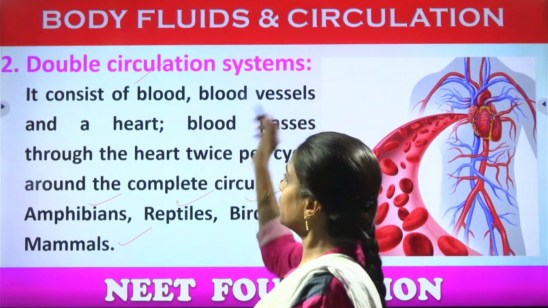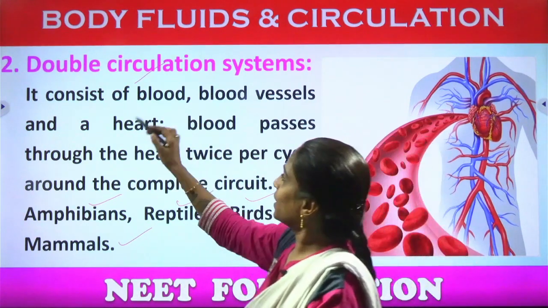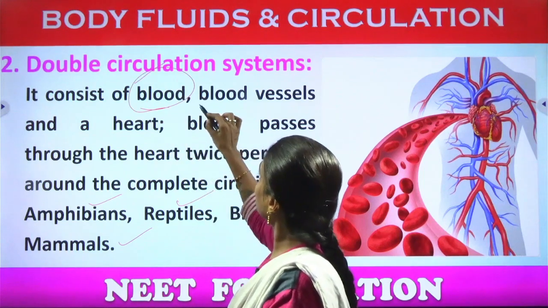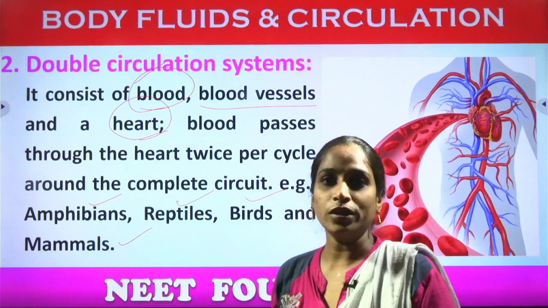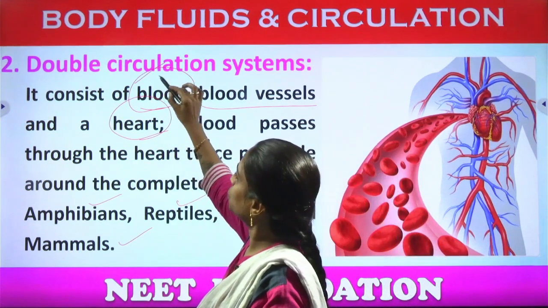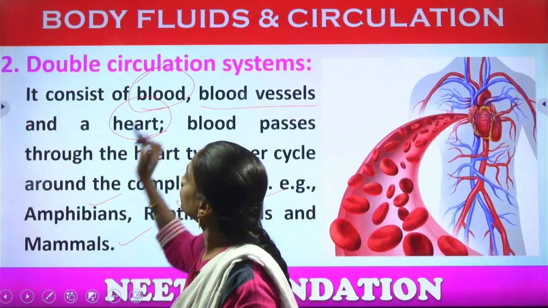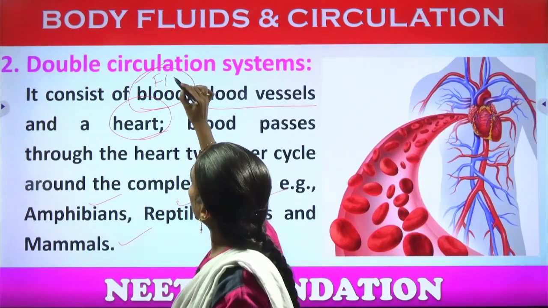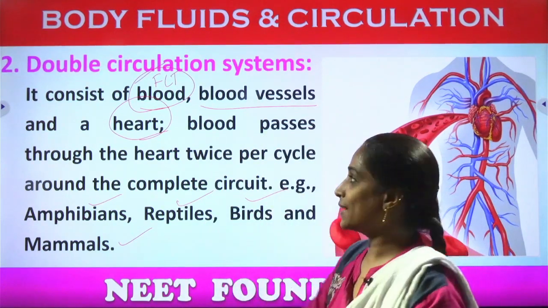So what all is involved within the double circulation? Already we have discussed that it consists of the blood, the blood vessels and also the heart. So 3 major components are required. One is the blood, a fluid connective tissue which contains solids, liquids and gases.